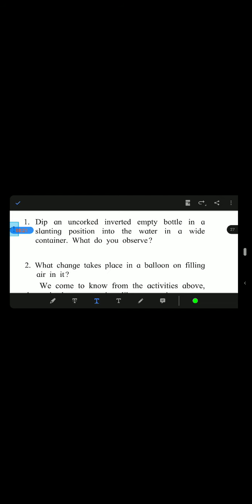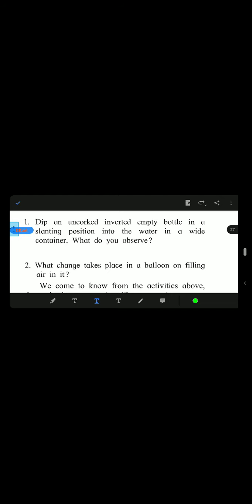From the downside we are giving the pressure of the water, and the water tries to come into the bottle. But what about the air which is already present in the bottle? Two things cannot fit into the same space. So only if the air gets removed is it possible for the water to enter.